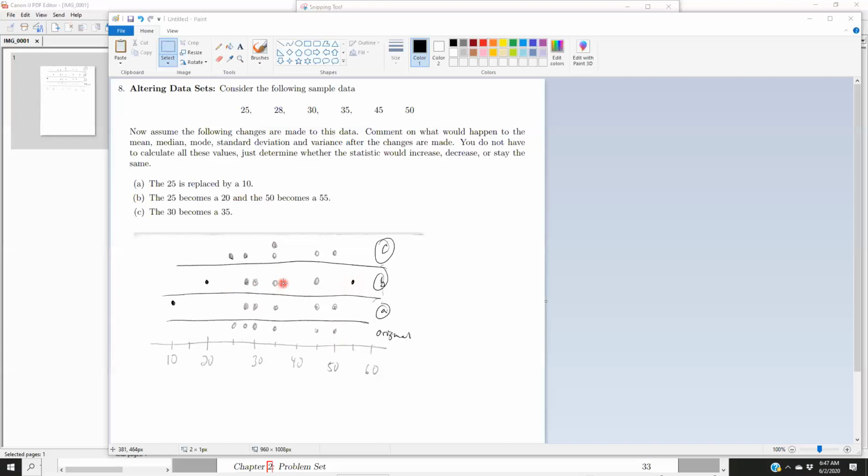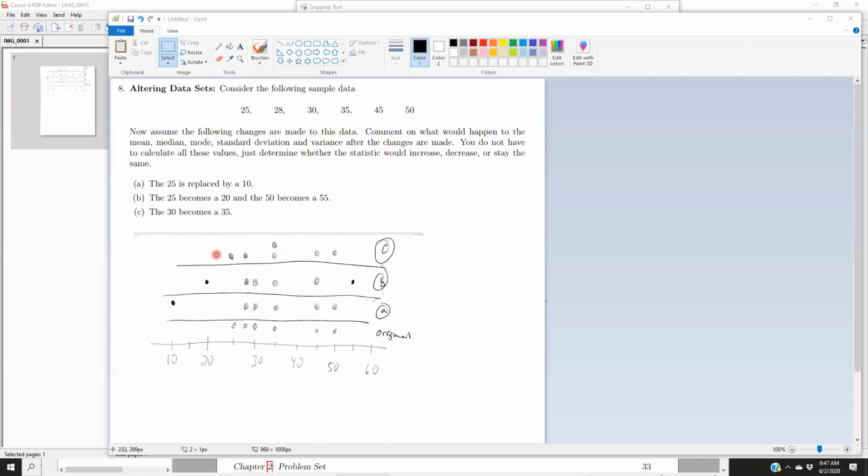So the mean should stay in the middle. If I subtract 5 and add 5, that cancels out, so the mean should stay the same. The mean won't change at all. The standard deviation probably will change. I'm trying to think of why it wouldn't, because we increased the spread of the numbers and then we square them. So the variance and the standard deviation should both increase here because we did change the spread.